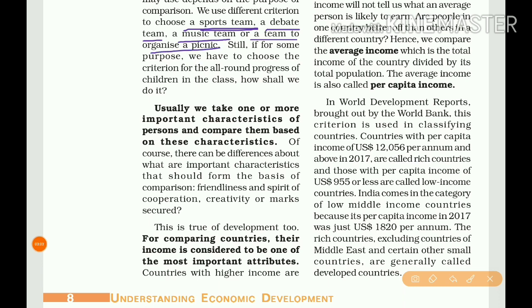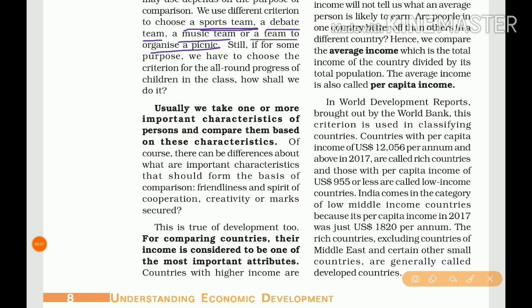To choose a sports team, for example a cricket team, to choose the best students for sports, we have to compare the sports skills of the students, their physical health, fielding criteria, batting criteria, bowling, keeping, fielding. These are the aspects, these are the criteria to choose a sports team.